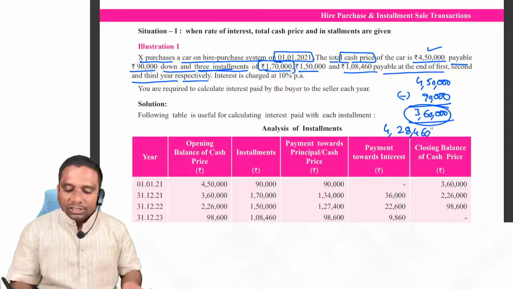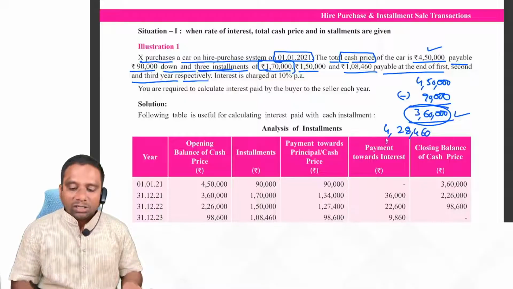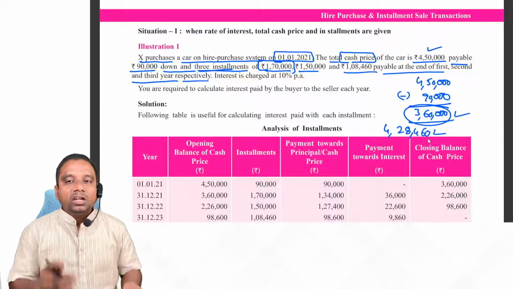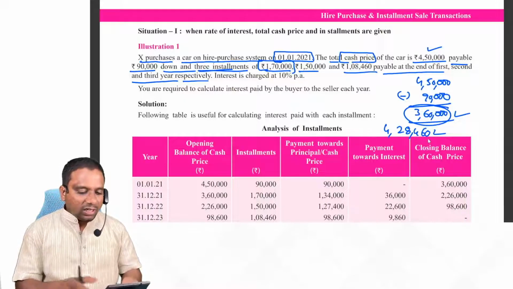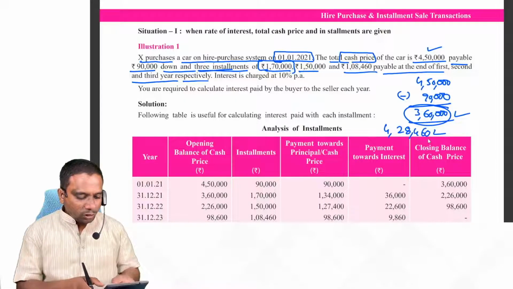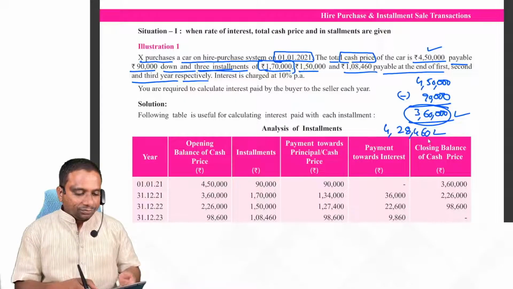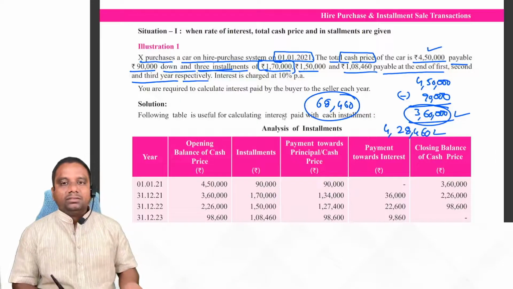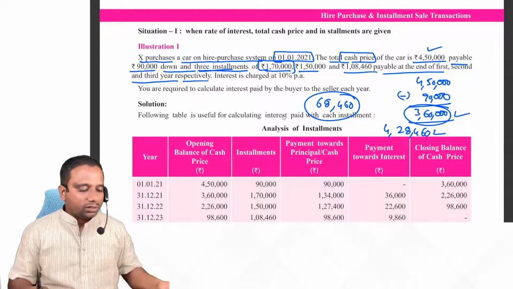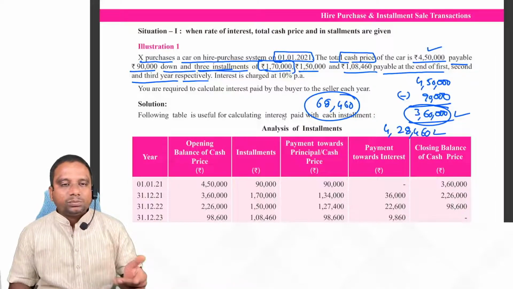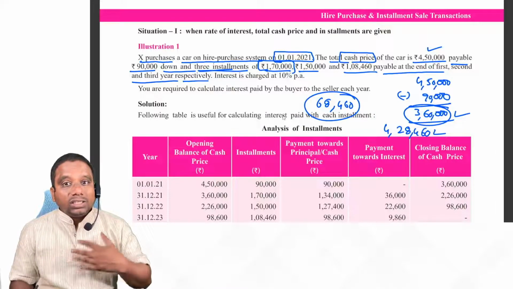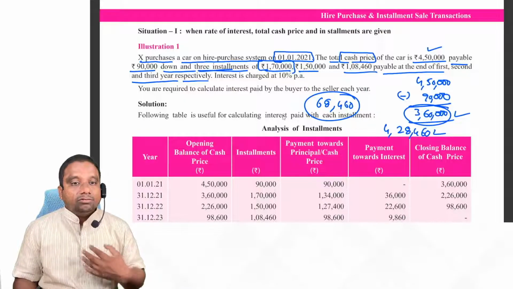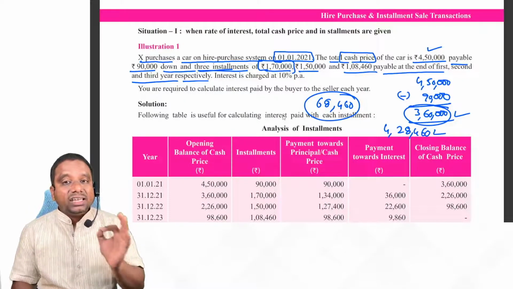But actually how much amount do we have to pay? 3,60,000. But we are paying 4,28,460 in 3 installments. Extra we are paying, no? How much extra? 68,460 rupees extra we are paying. This is nothing but the interest part. We know total interest is 68,460.